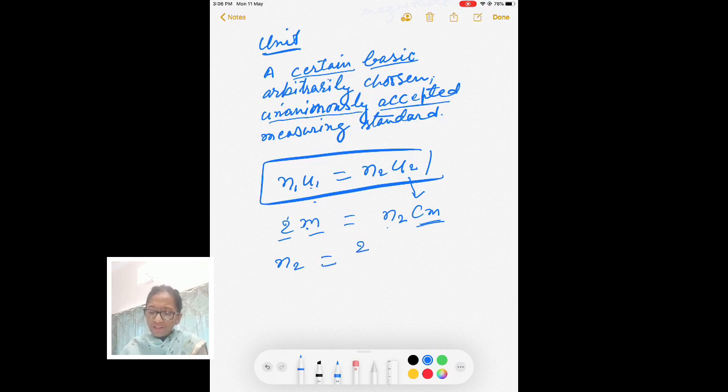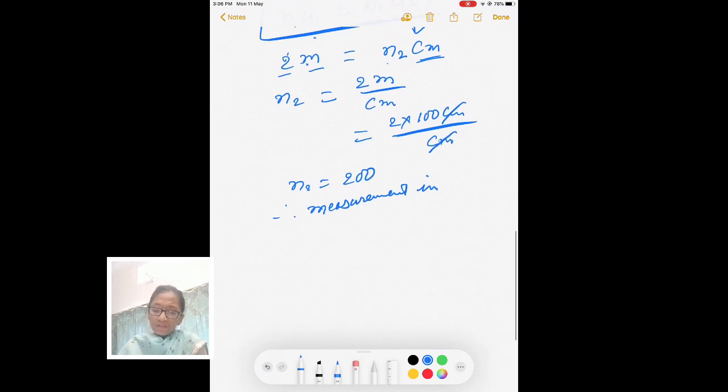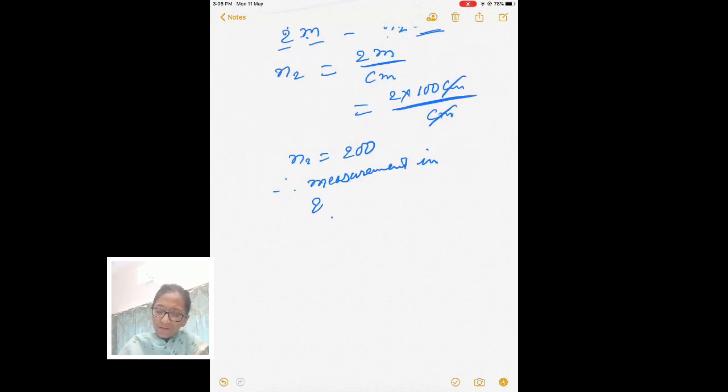So n2 is 2 meter upon centimeter, and this is equal to 2 into 100 centimeter upon centimeter. Therefore n2 comes equal to 200, and therefore the measurement in the second unit is equal to 200 centimeter.